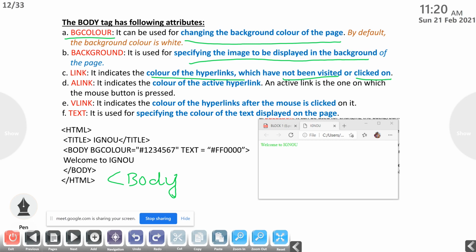Then when we click that, that is a link. When we click that, then what will happen? It will open, it will be directed to that page. So that type of thing we call hyperlinks.